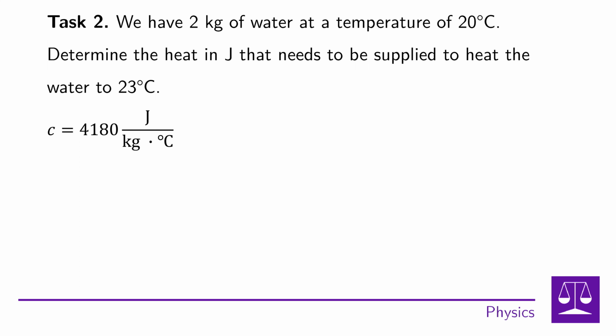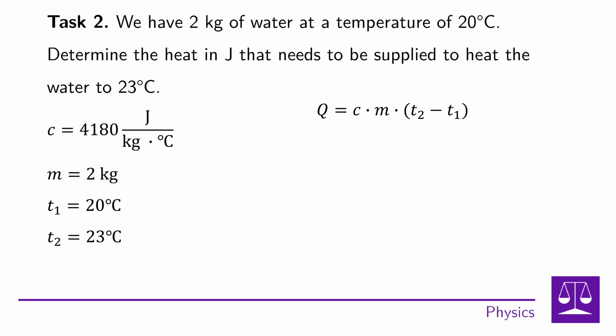The specific heat capacity of water is 4,180 joules per kilogram per degree Celsius. Next, we know the mass M, which is 2 kilograms. The original temperature T1, from which we heat, is 20 degrees Celsius. We also know the end temperature T2, which is now 23 degrees Celsius. This lists all the physical quantities we need to calculate heat. Again, we're going to write the formula for calculating heat, which is Q is equal to C times M times the parenthesis of T2 minus T1, end of the parentheses.